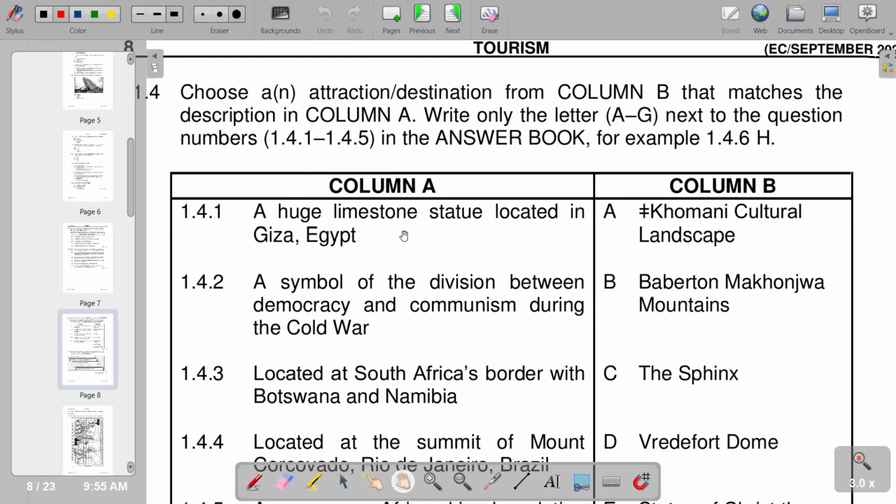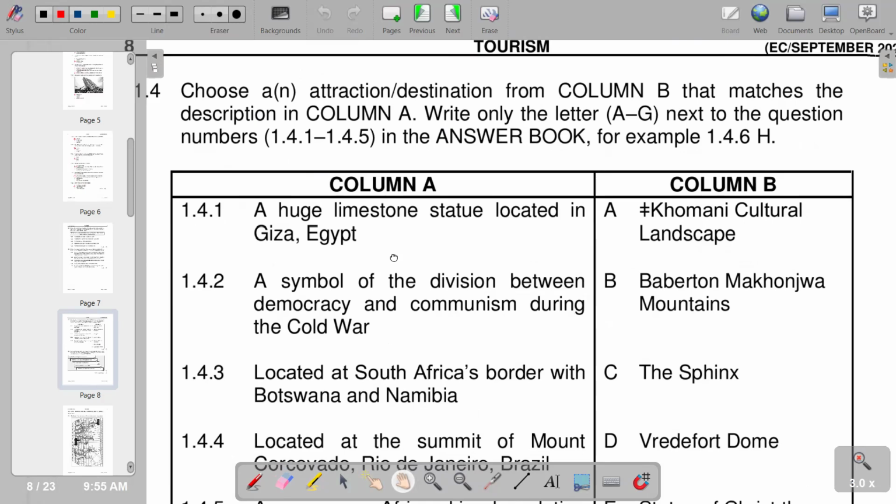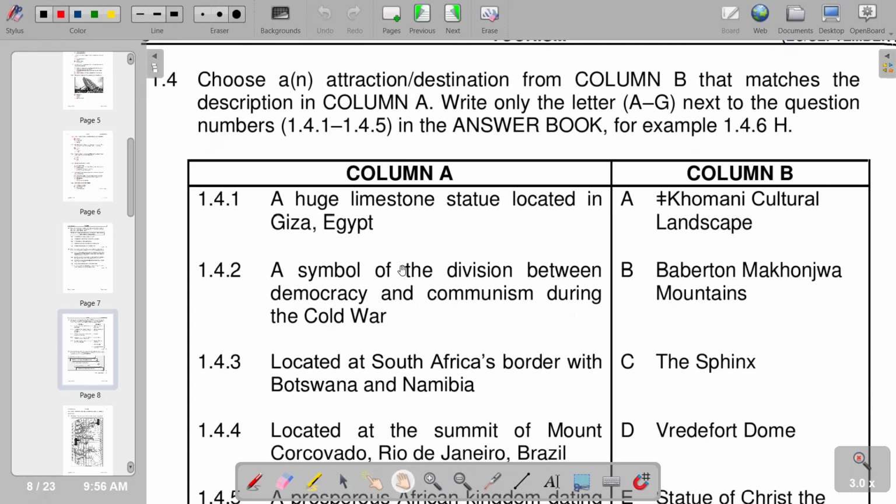We check according to column B. It is the Sphinx, which is C. So we take our C as the correct response.